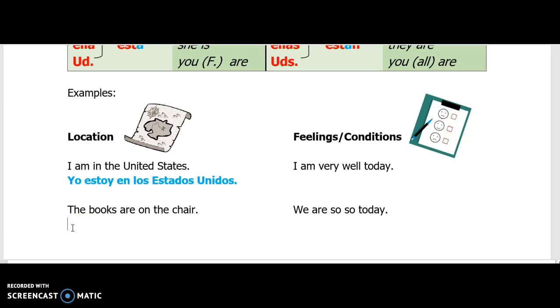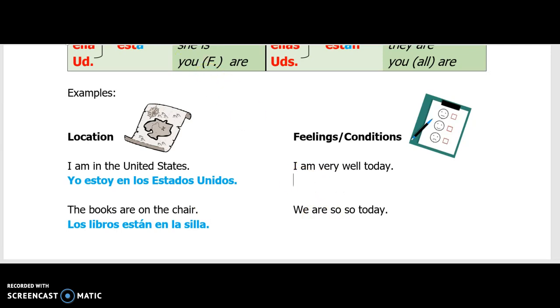How about something like this? Not a person, a thing, an object. The books. I'm going to make this in blue as well, and bolded. Los libros, it's where they're located, están, with that accent mark over the A. Let me make this smaller, back down to 12. Los libros están, because an inanimate object, a thing, is going to be in the bottom. It's plural, right-hand side. En la silla.